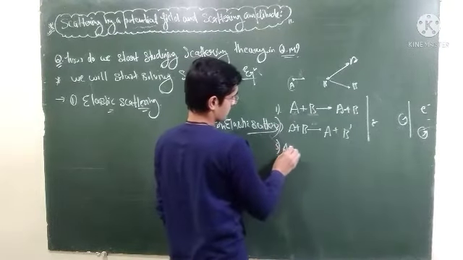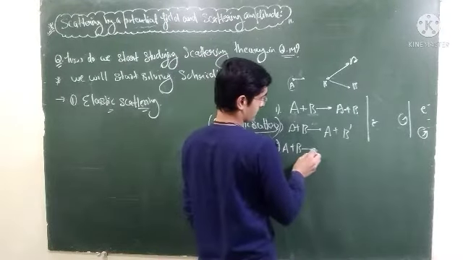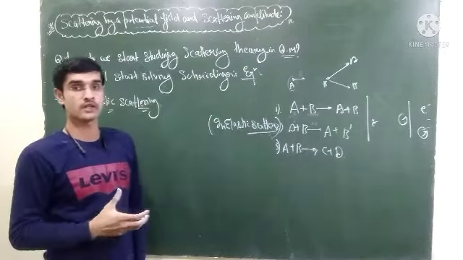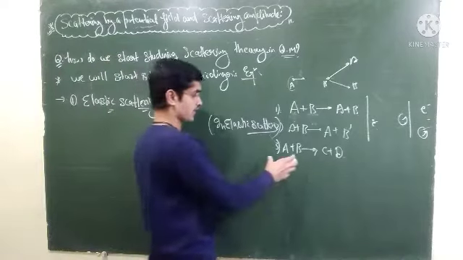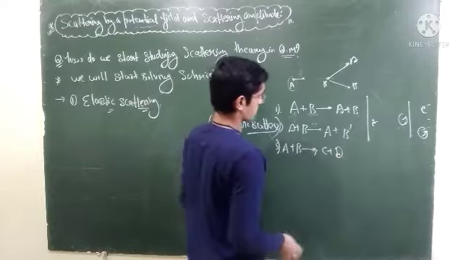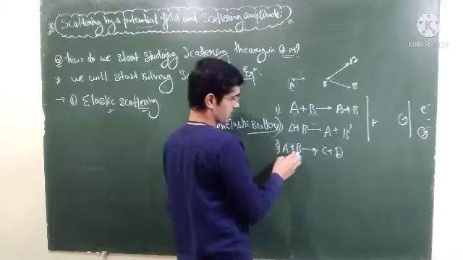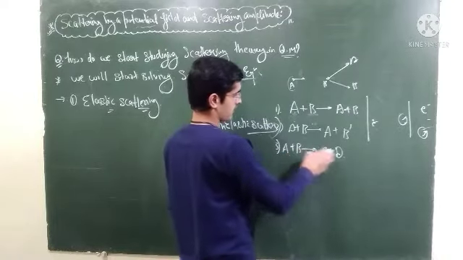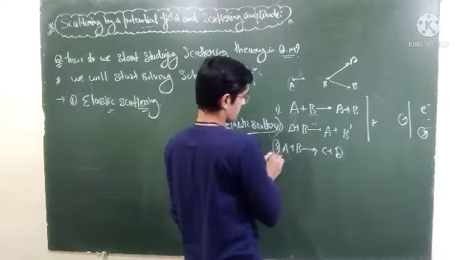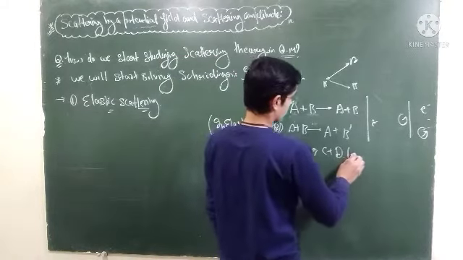The third possibility is that you have particle A and B, they are striking each other, and after the scattering, the result is some different kind of particles. When you study nuclear physics and particle physics, you will see this kind of process happening. For example, you will have an electron and positron, and as a result you will have two gamma photons. That kind of process you will study in fundamental particle physics and nuclear physics. So these are called reactions.